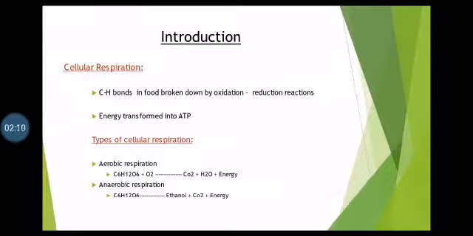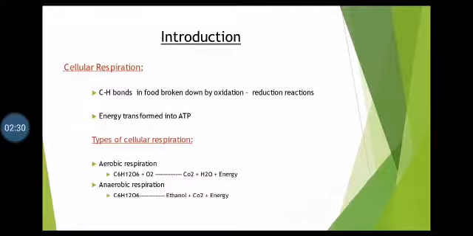There are two types of respiration: aerobic respiration and anaerobic respiration. In aerobic respiration, the breakdown of glucose occurs in the presence of oxygen, and carbon dioxide, water and energy are released as byproducts.